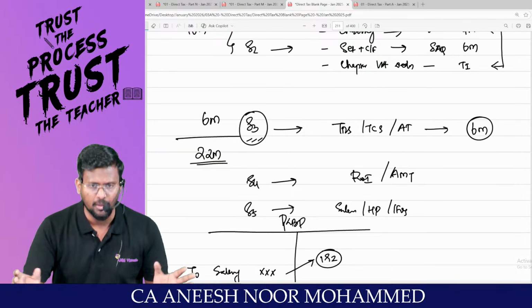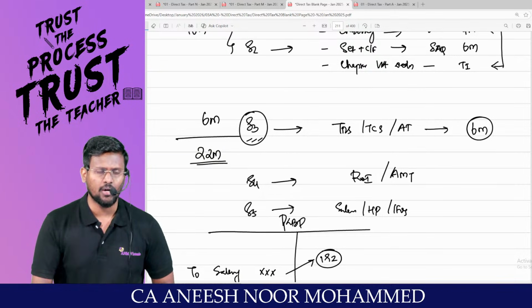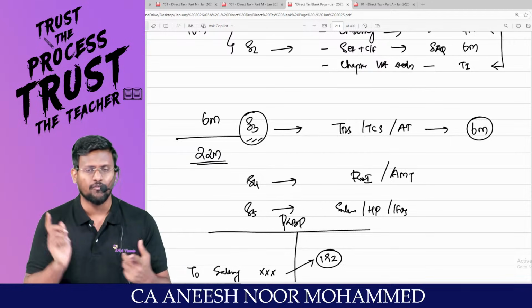Are you comfortable? Just revise the section numbers and come back in the coming slot. We'll start discussing in detail 192, 192A like that.